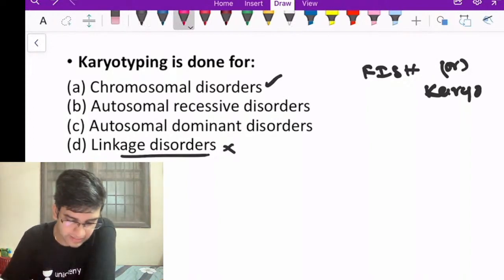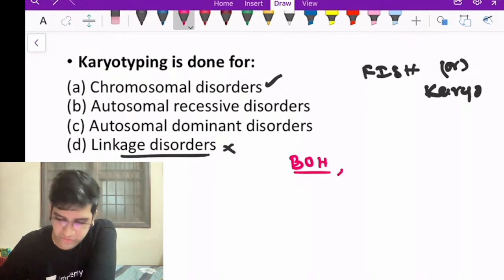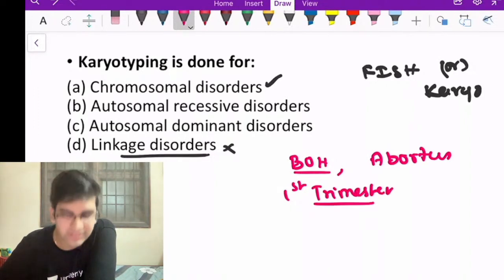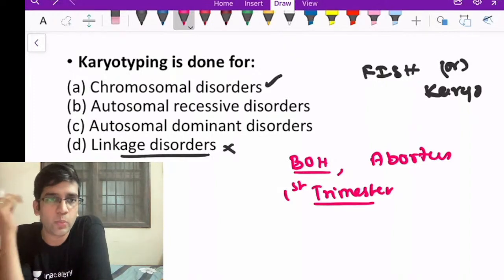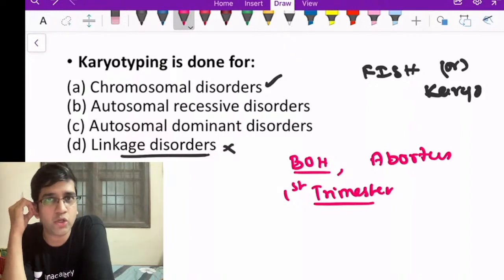A patient comes with a bad obstetric history. The patient has a bad obstetric history and I'm having an abortus, a recurrent abortion in the first trimester. When infection is ruled out, can I say that in first trimester abortion, one of the commonest causes apart from infection is chromosomal disorders?